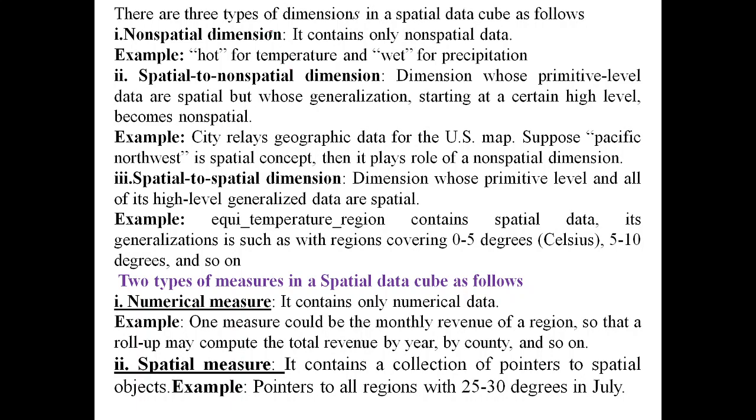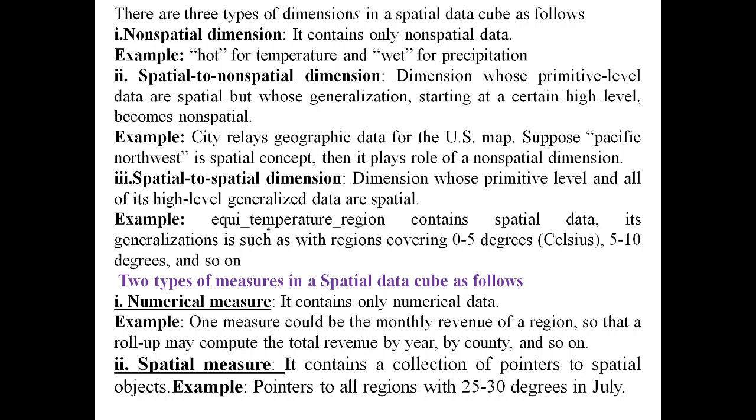Here it contains the non-spatial data, that is hot for temperature, wet for precipitation, and spatial to non-spatial dimensions, where you can have the primitive level of data, where the generalization of the area goes to the non-spatial dimensions, and spatial to spatial dimension, which covers area to area dimensions, represented in the x and y axis about the area.